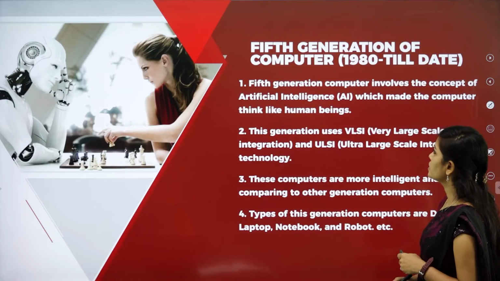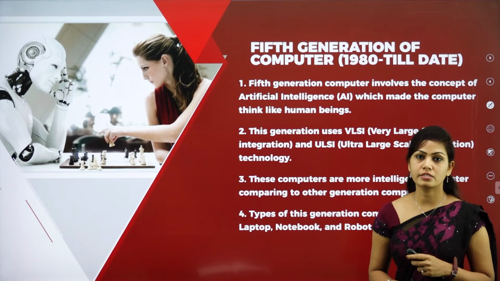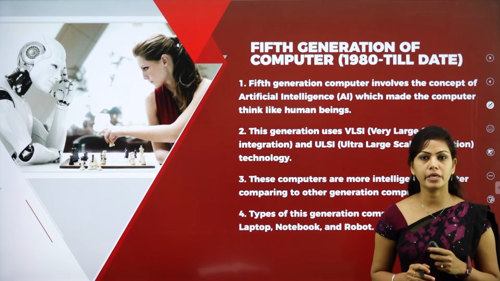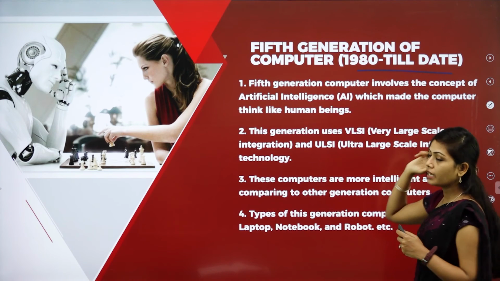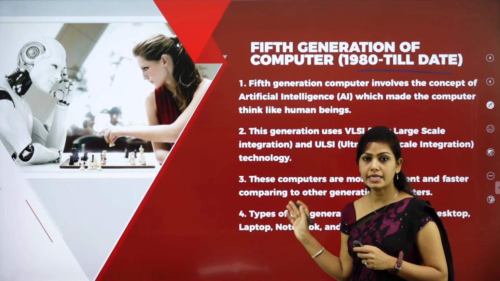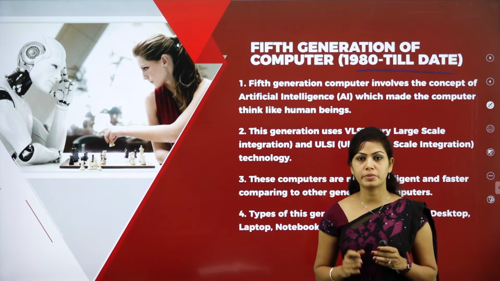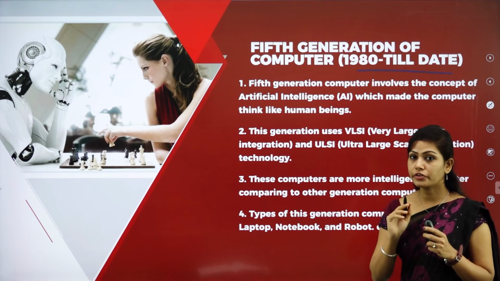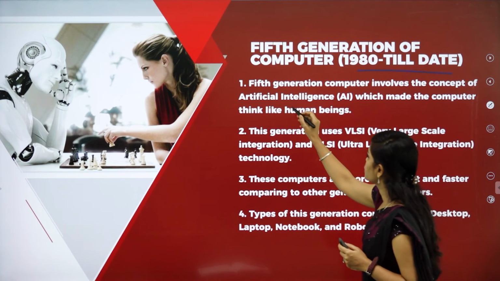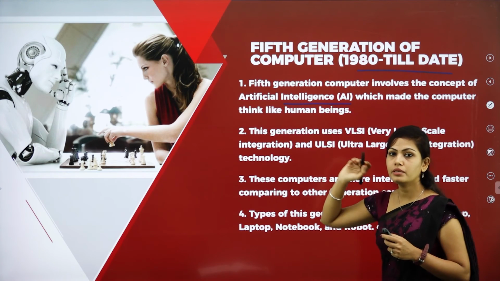So, the last generation is fifth generation, called artificial intelligence. It thinks like a human being. It has been developed from 1980 till date. So, it is called the artificial intelligence generation, that is fifth generation. At present we are in the fifth generation of computers. So, fifth generation computers involve artificial intelligence which makes the computer think like human beings.